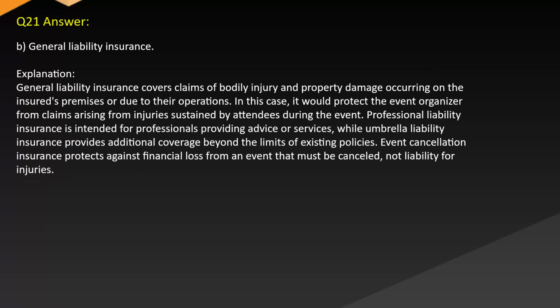Answer. B. General liability insurance. Explanation. General liability insurance covers claims of bodily injury and property damage occurring on the insured's premises or due to their operations. In this case, it would protect the event organizer from claims arising from injuries sustained by attendees during the event. Professional liability insurance is intended for professionals providing advice or services, while umbrella liability insurance provides additional coverage beyond the limits of existing policies. Event cancellation insurance protects against financial loss from an event that must be cancelled, not liability for injuries.